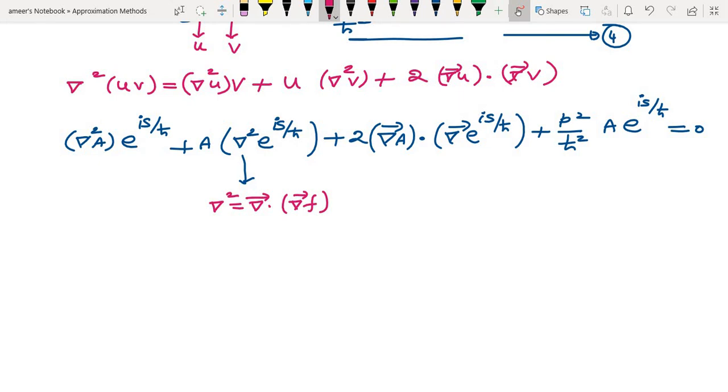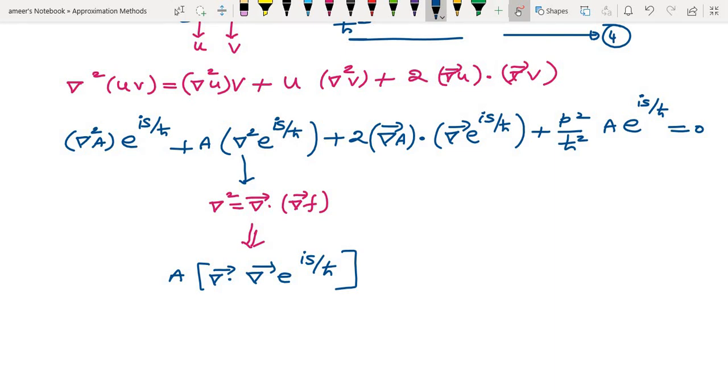So this will become now a into divergence of del into e power i s divided by h cross. So how will this become? Like d by dx of e power x, d by ds of e power x, then again ds by dx term will come, the chain rule.